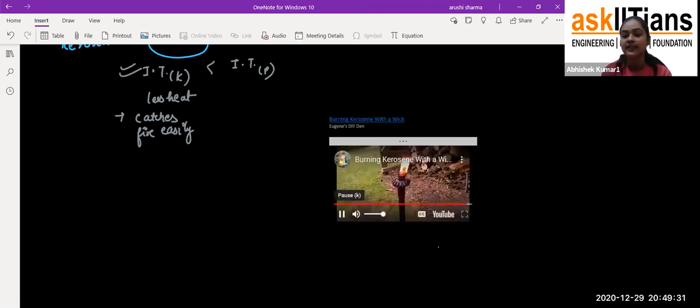So students, now can you observe, when he put that wick over that kerosene and gave light to it, the wick exactly catches the fire. It's not like it takes some time, like the kerosene was taking. So it depends upon its ignition temperature. That means the wick has a lower ignition temperature, so it catches fire very easily. But kerosene has a higher ignition temperature than the wick. That is why it is not catching fire easily. Even so, if we provide heat for a longer time to the kerosene, it will catch fire.